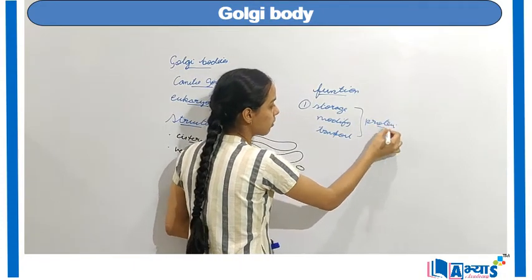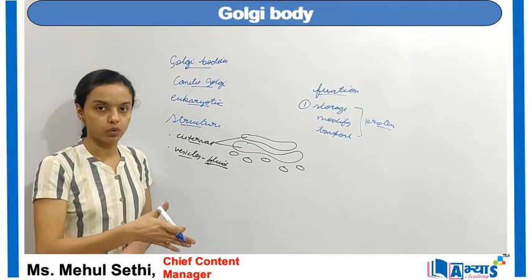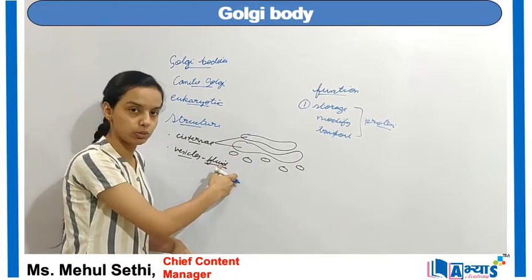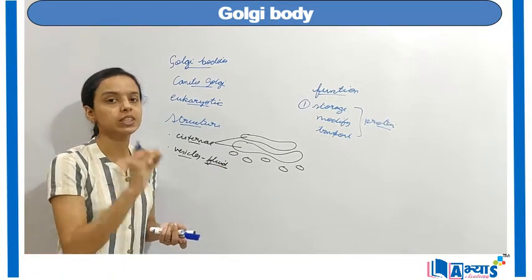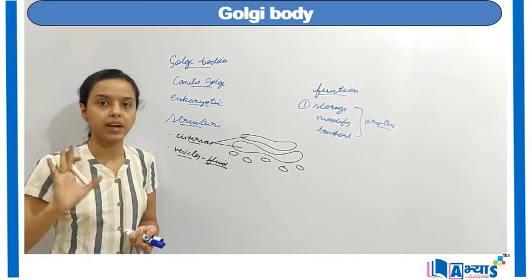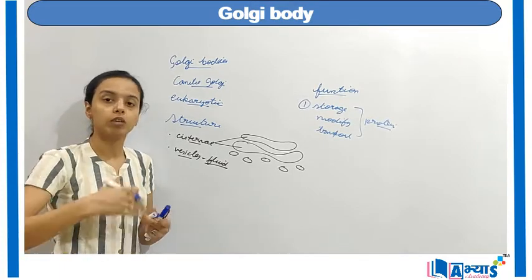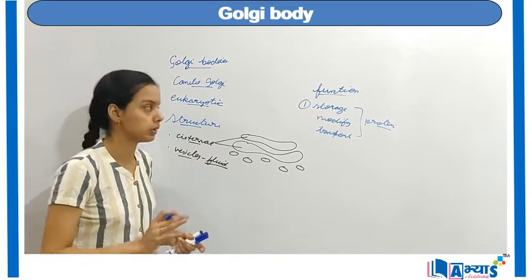Proteins are actually made by the ribosomes, which are also attached to the endoplasmic reticulum, and that reticulum is attached to the Golgi bodies. So indirectly they transport and store the proteins which are synthesized or manufactured by the ribosomes. This is one of the important functions of Golgi bodies, the transportation of proteins made by the ribosomes.